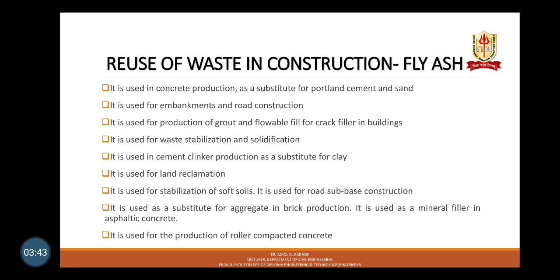Moving further to reuse of waste in construction, different industrial wastes like fly ash, red mud, silica fumes and copper slag have replaced the traditional construction materials: cement, coarse aggregate and sand. These industrial wastes are valuable byproducts that reduce environmental pollution.